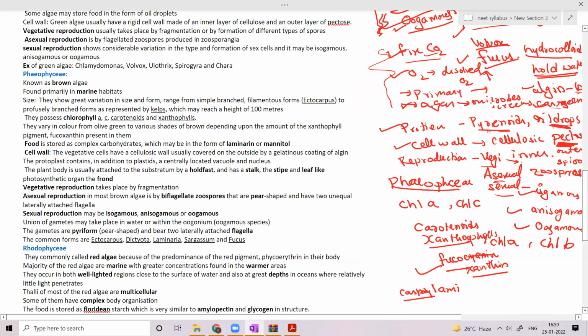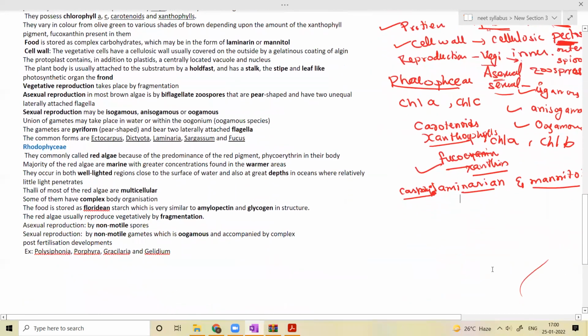In the Phaeophyceae, the food is stored in the form of complex carbohydrate, that is laminarin and mannitol. So that is about the type of food storage.